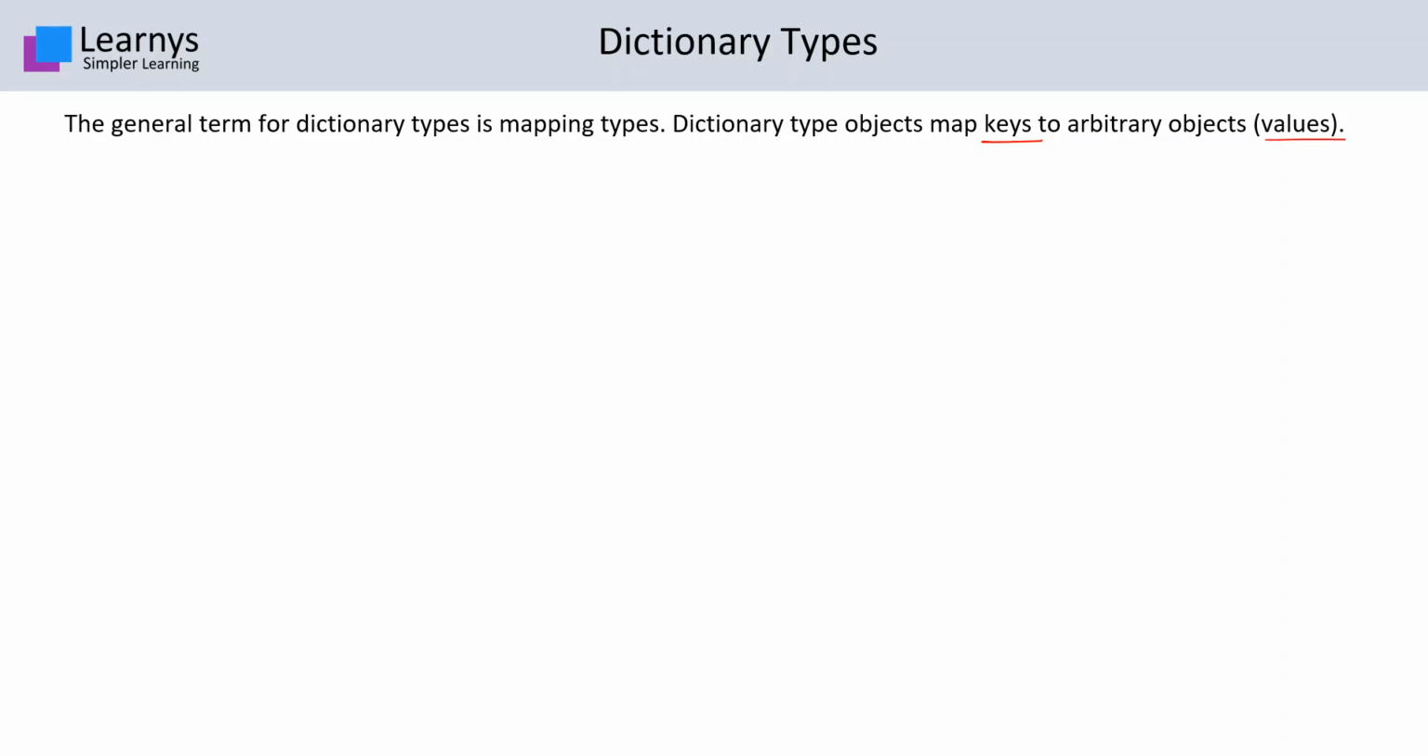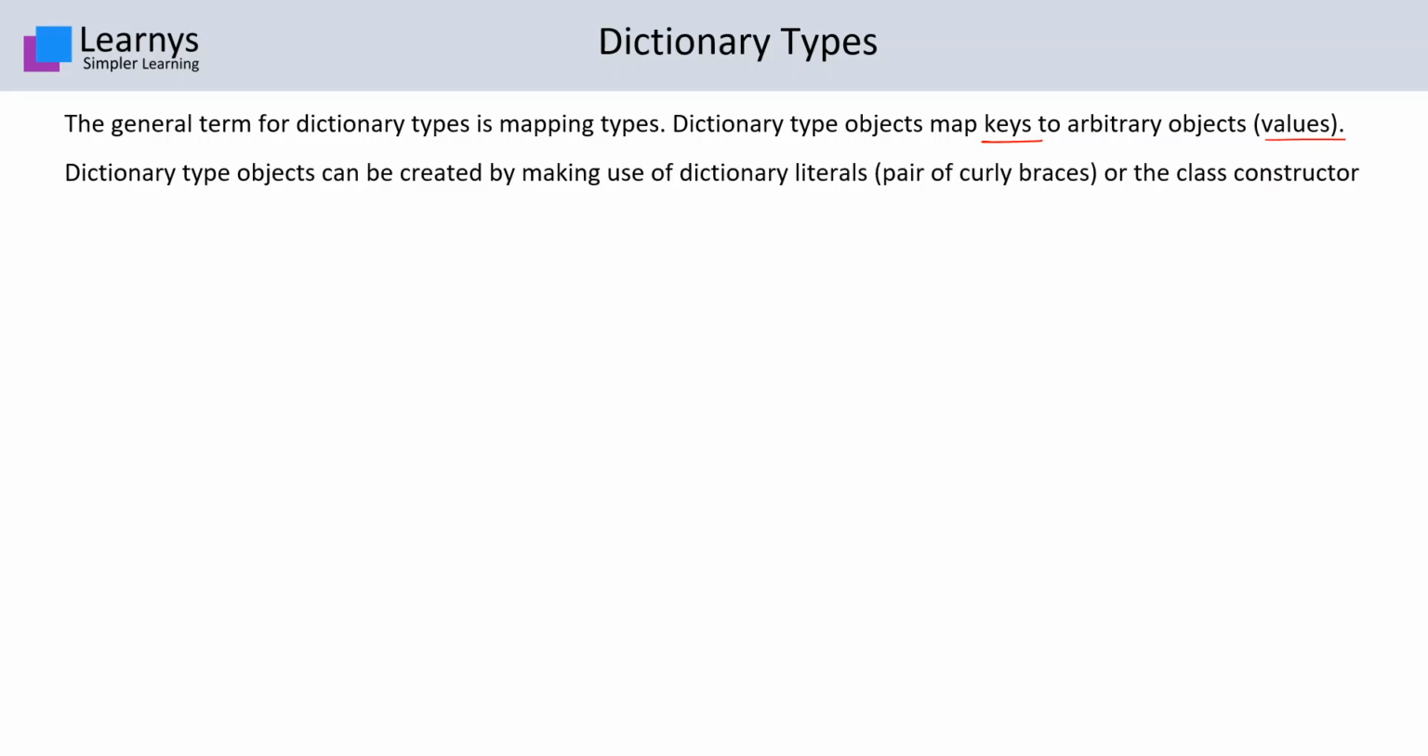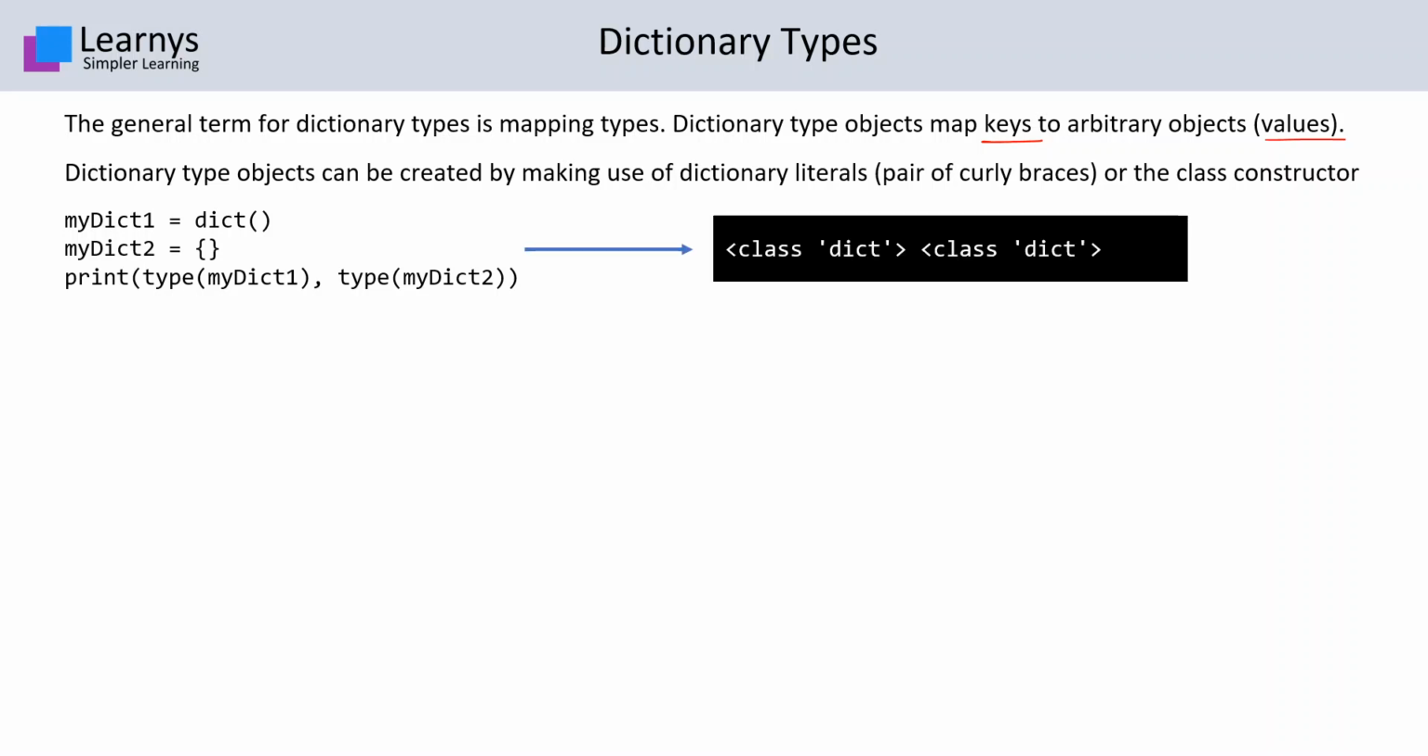Dictionary type objects can be created by making use of dictionary literals, which is a pair of curly braces, or by using the class constructor, which is dict. Over here in this example, as we can see, we have created two empty dictionaries. When we try to print the type of both the dictionaries, it says class dict.